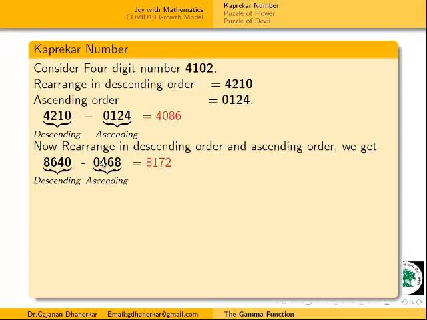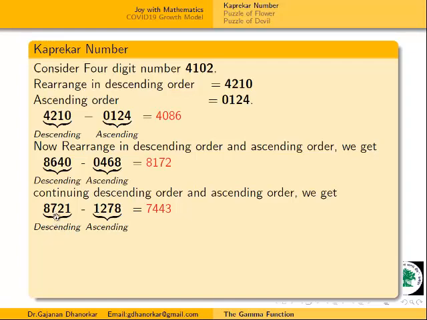Subtracting, we get 8172. Now again for this number, we write descending order minus ascending order. Descending order is 8721 minus 1278. Subtracting these two numbers, we get 7443.